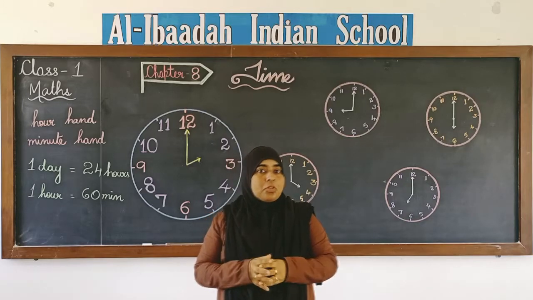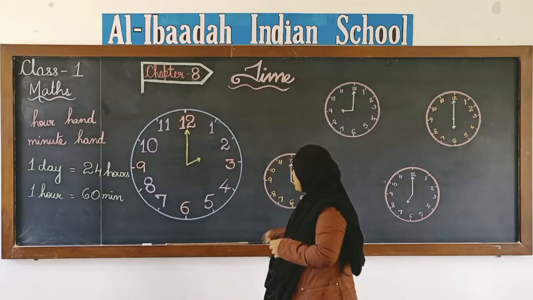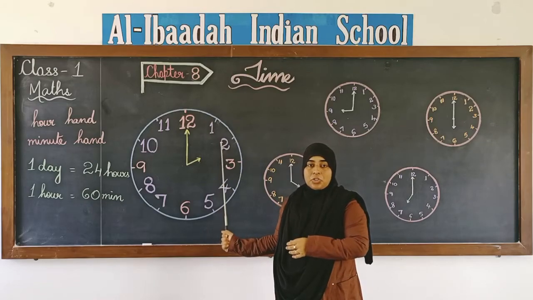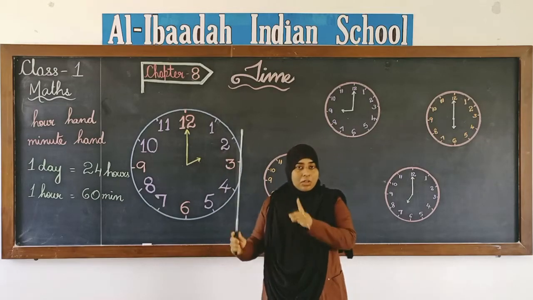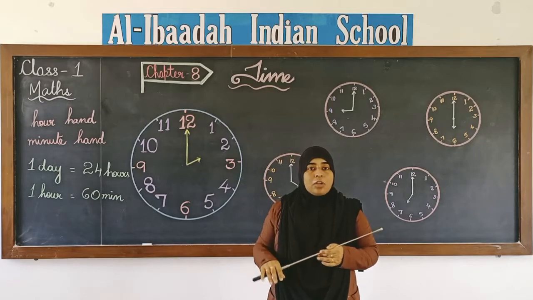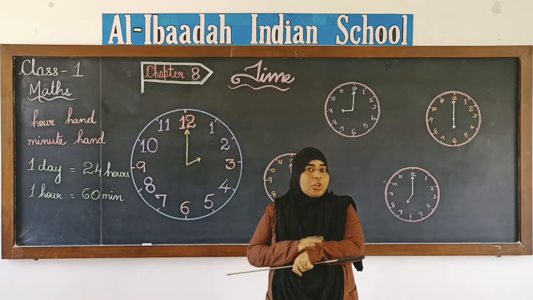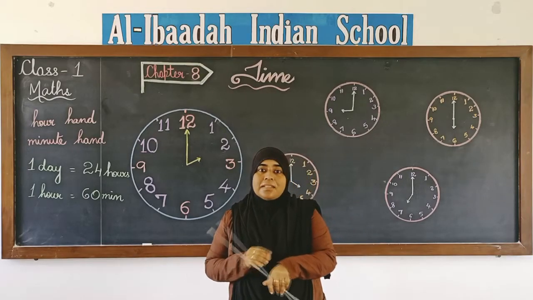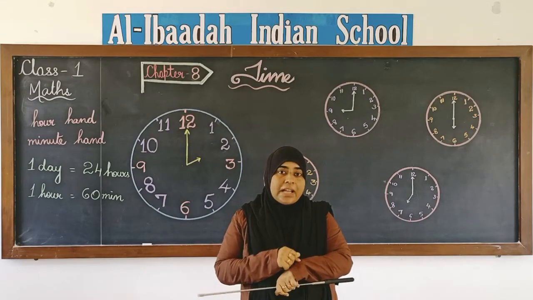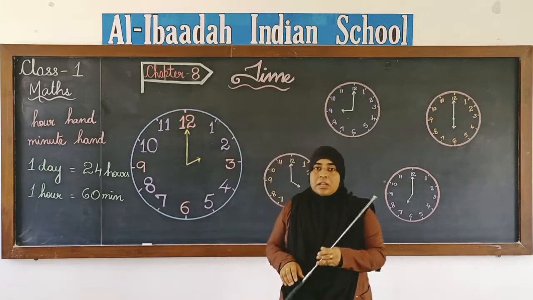Now, to know what time it is, we need a clock. Can you see the clock on the board? Yes, we use these types of clocks. In your house, you must be having this type of clock on the wall, right? We call it a wall clock. The clocks that we put on the wall, we call them wall clocks. You must be wearing a watch on your hand also, isn't it? That is a wristwatch. There also we see the time and we will know what time it is, right? So, there are different types of clocks.